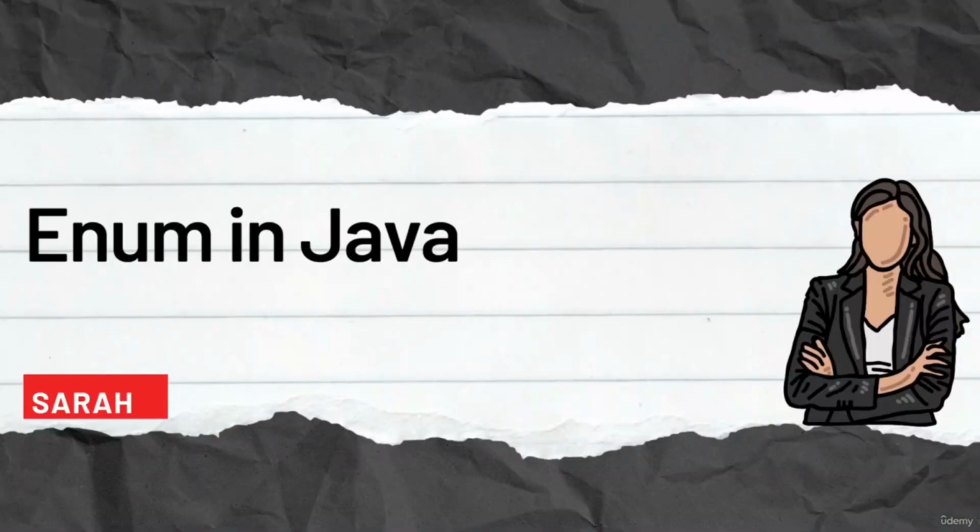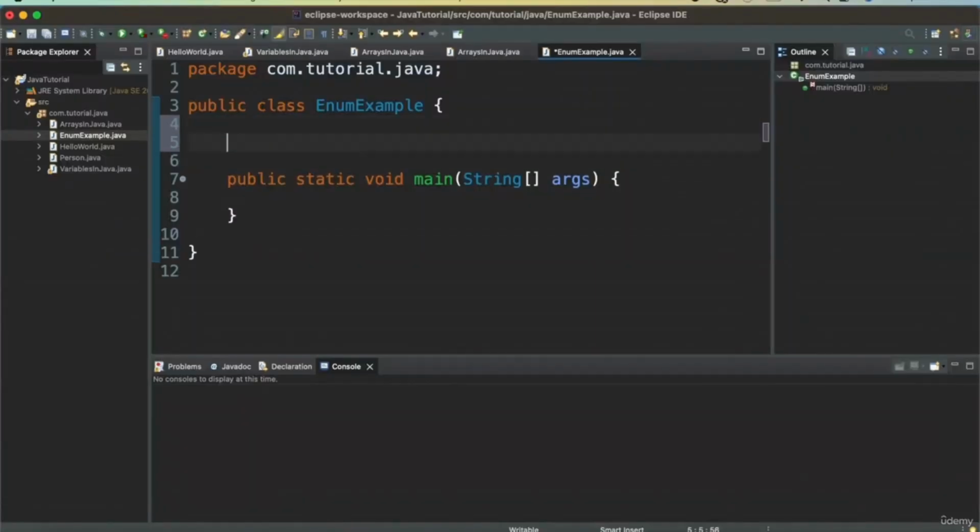Next, we will be talking about enum in Java. An enum type is a special data type that allows a variable to have a set of predefined constants. You should use enum types anytime you need to represent a fixed set of constants. For example, planets of a solar system, or days of a week, or months of a year. Let's see an example. We can define an enum type. In order to define an enum type, we will have an enum keyword and say we want to define days of the week. So enum is a predefined set of constants.